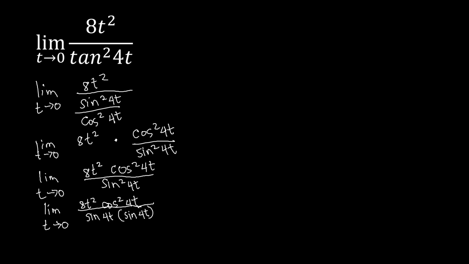So continuing, we can partner the sine 4t with a 4t at the top. So this will now be the limit of a 4t, we need to break the 8t squared there, having 4t, and the remaining is 2t. And then we have our cosine squared 4t over the sine 4t times the sine 4t.